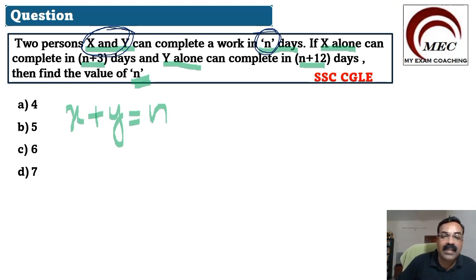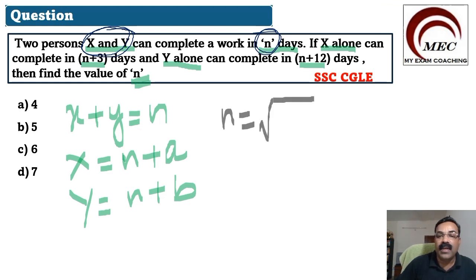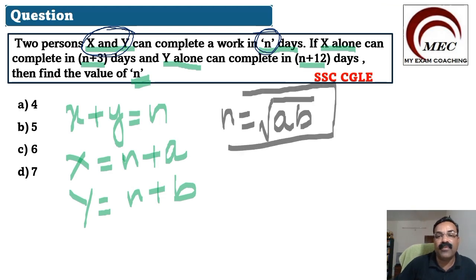And let us take X alone completes it in n plus a days. And let us take Y alone completes it in n plus b days. Clear? Then we have a very important formula. Then n will be given by under root AB. Very important formula.